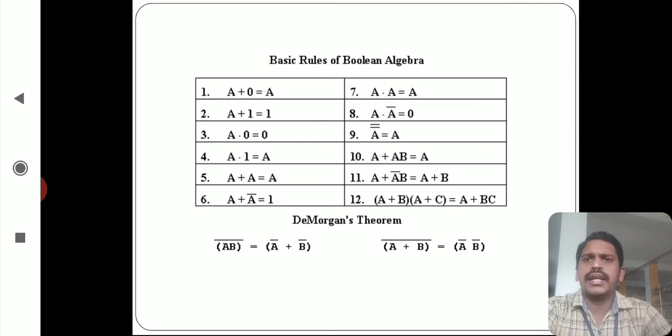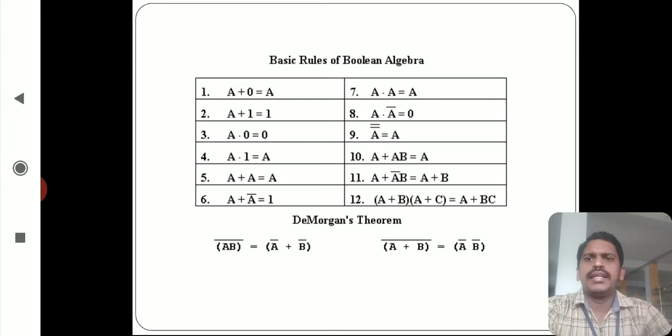Here the 2 bars cancel each other by negation, that's why the answer will be A. Tenth, A plus AB equal to A, and A plus A bar B equal to A plus B. And finally, A plus B into A plus C equal to A plus BC. These are the basic rules in Boolean algebra. These rules are used for simplifying Boolean expressions.